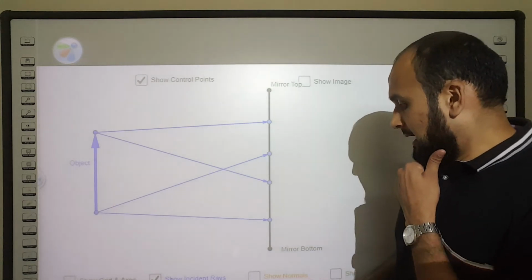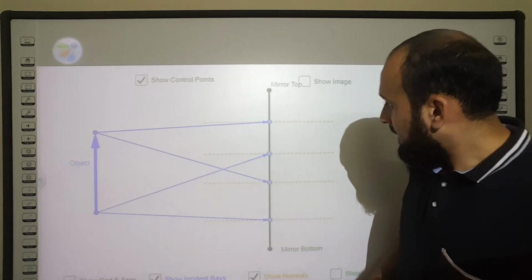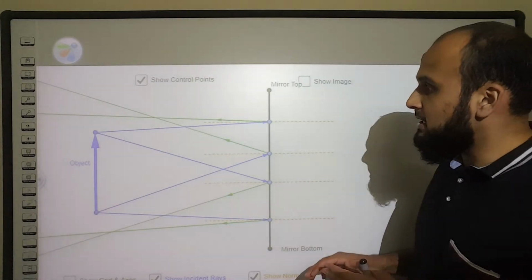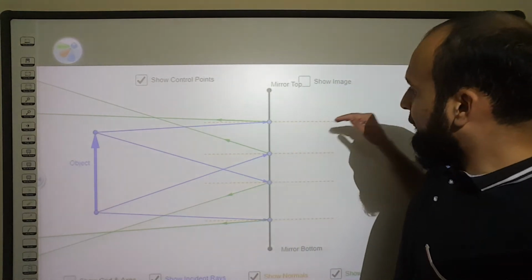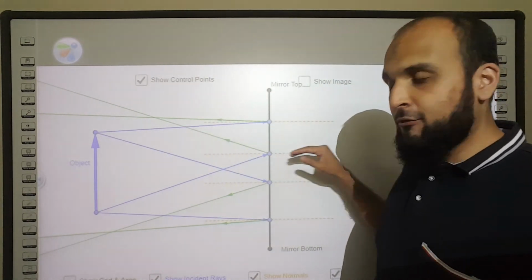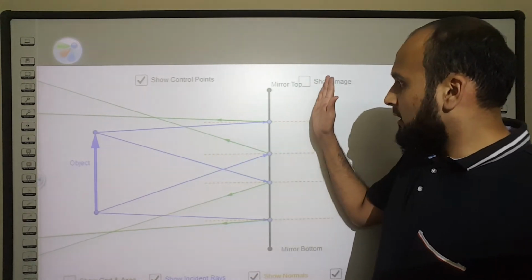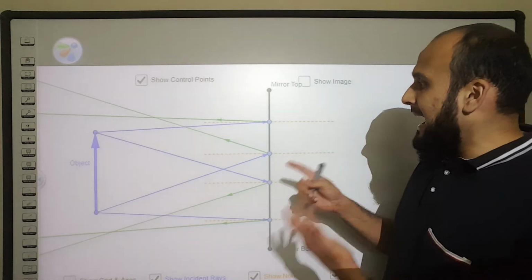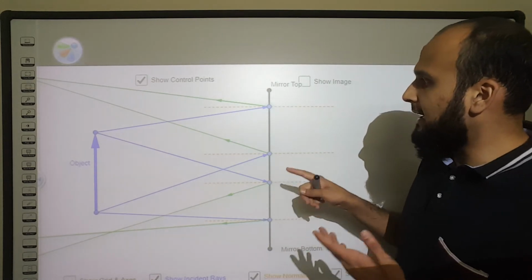According to the law of reflection, the angle of incidence is equal to the angle of reflection. If we draw the normals at 90 degrees to the surface of the mirror, you'd see that the angle of incidence will always equal the angle of reflection.